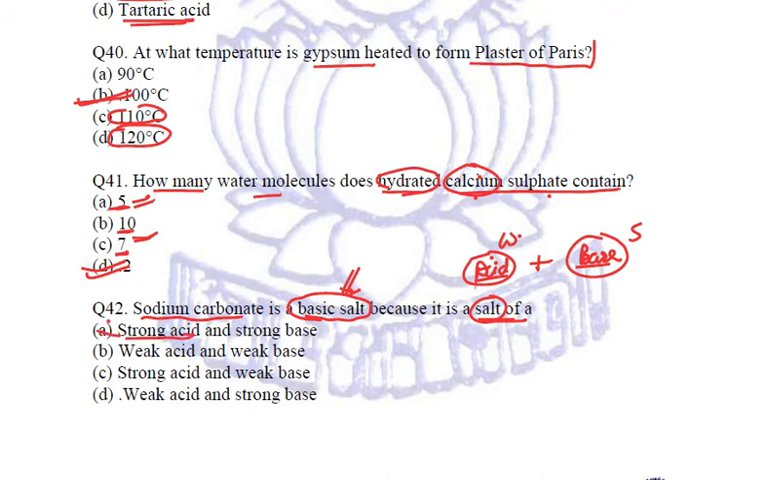Strong acid? No. Weak acid and weak base? No. Strong acid and weak base? No. The acid can't be strong. Weak acid and strong base? Yes. This is our option. To get a basic salt, we will react a weak acid and a strong base. Got it? Fine.